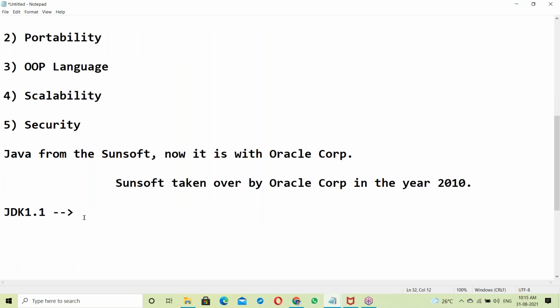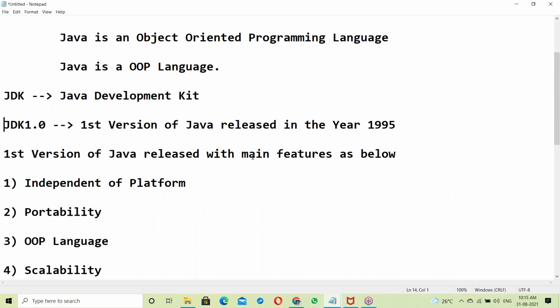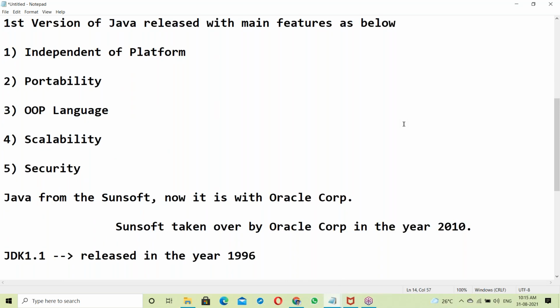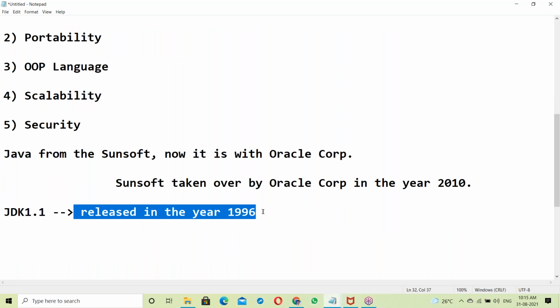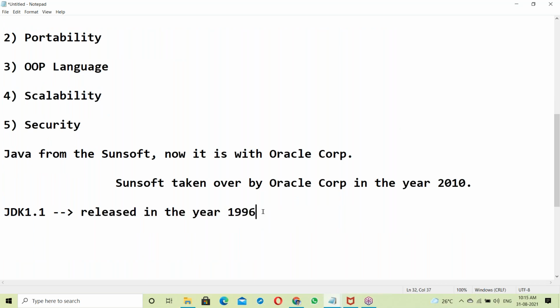Next, JDK 1.1, released in the year 1996, the next year. So in 1995 the first version of Java was released, and the second version of Java, JDK 1.1, was released in the year 1996.